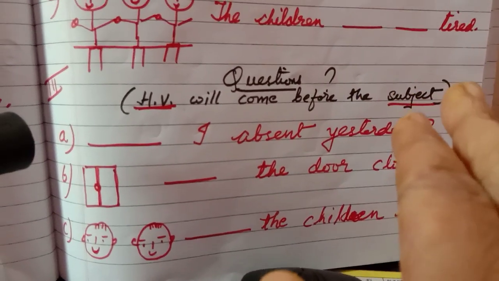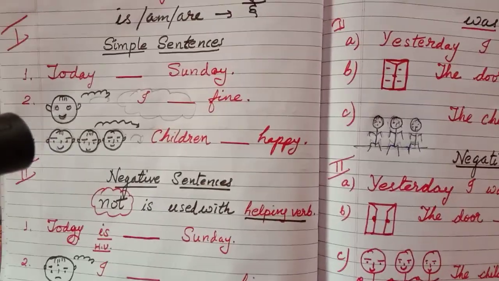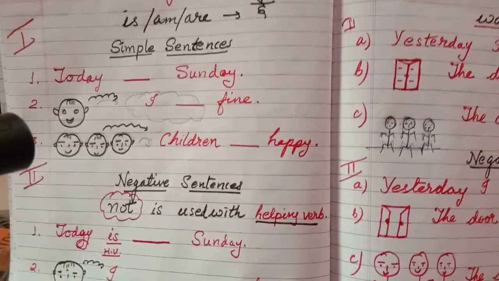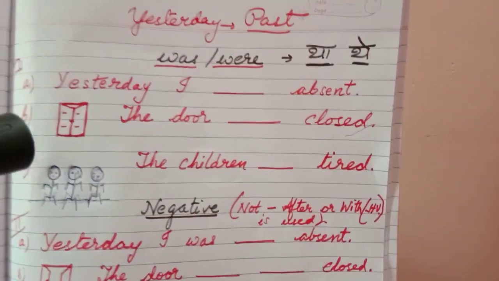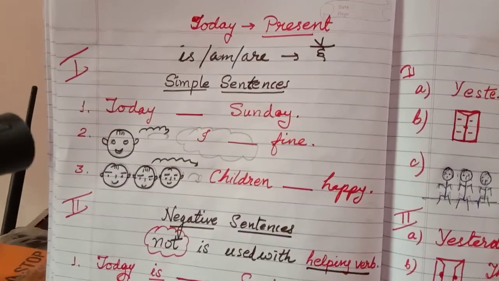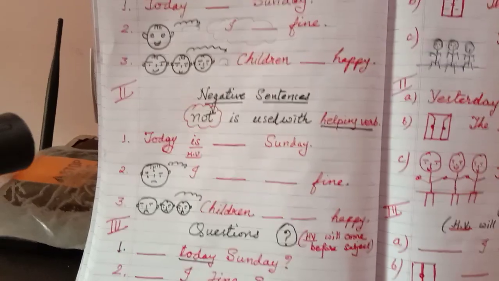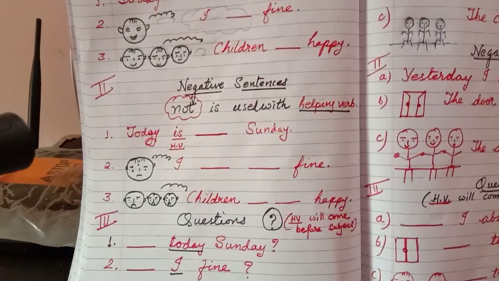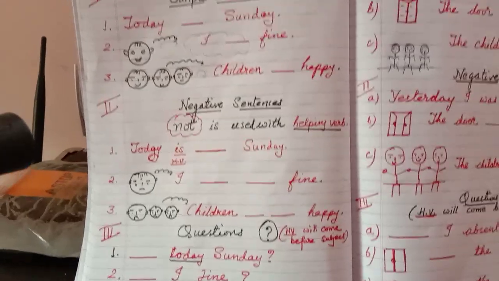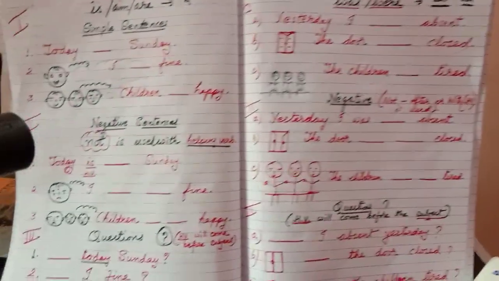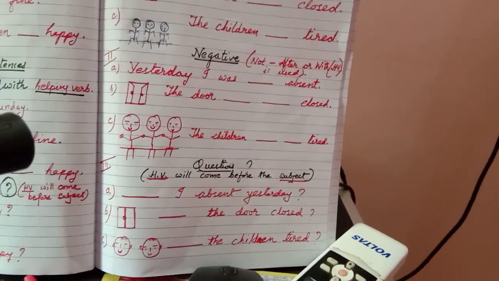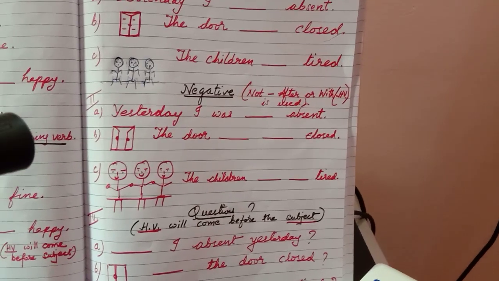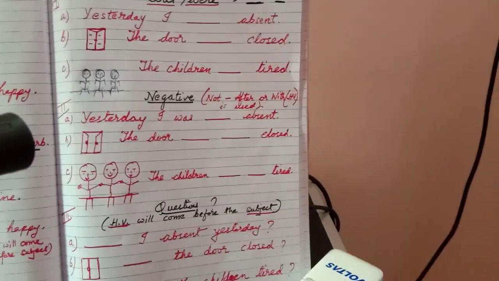I think it is very clear to you that we can frame different types of sentences using helping verbs, and I have used here is, am, are in the form of today and was and were in the form of yesterday. Today I have prepared three types of sentences: simple, negative and interrogative. In the same way, in the past also: simple sentences, negative and interrogative. So I think you have understood. You will frame your own sentences using all such words as I explained to you.